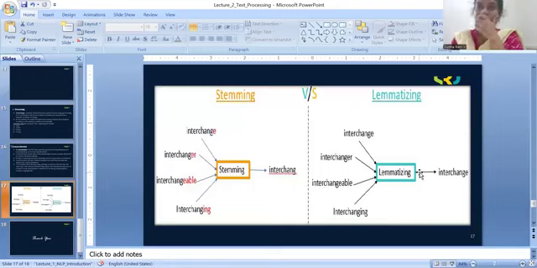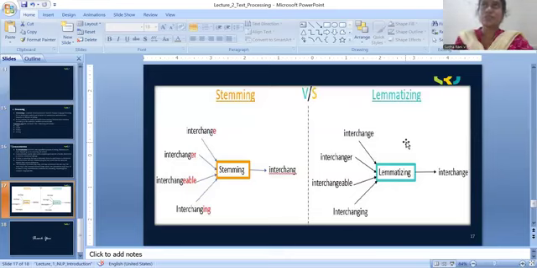With lemmatization, whatever words we take, it will convert to the root word, and the root word will be a correct word with correct meaning. Lemmatization follows the linguistic rules, which means it follows the language grammar rules. It follows the spelling and the meaning of the word. This is the major difference between stemming and lemmatization.